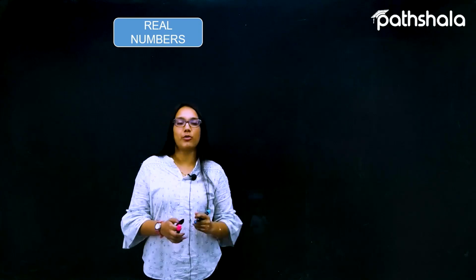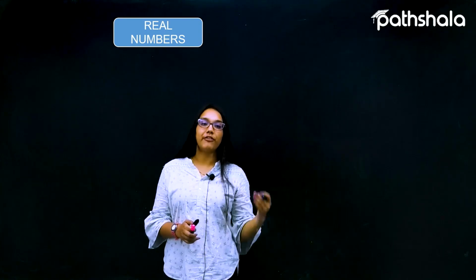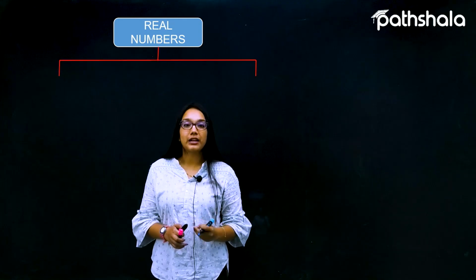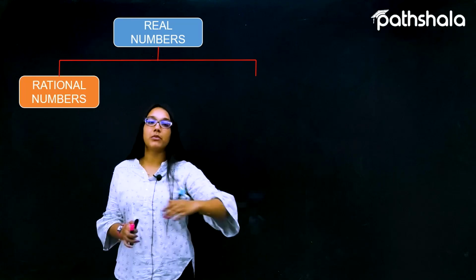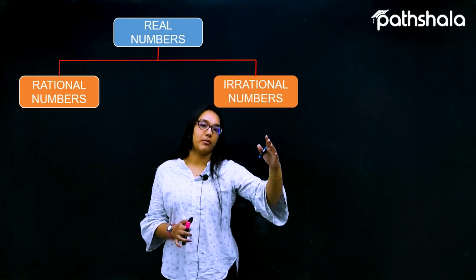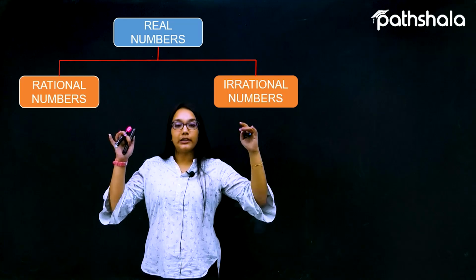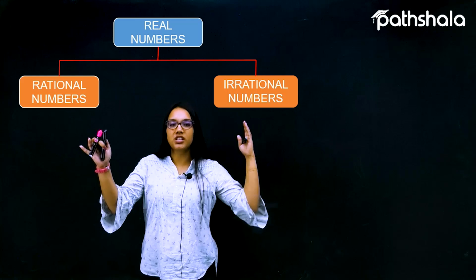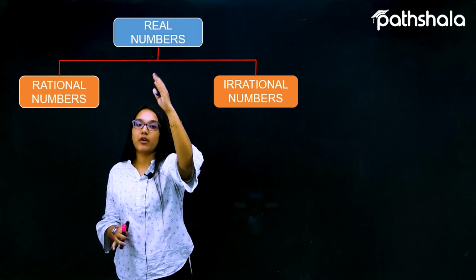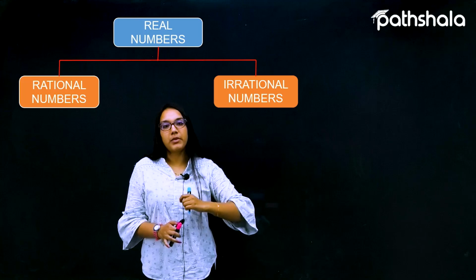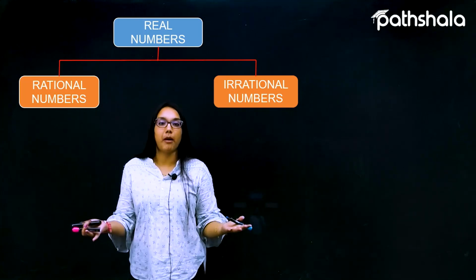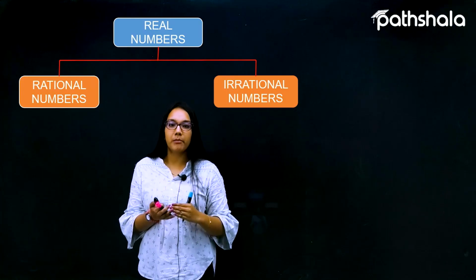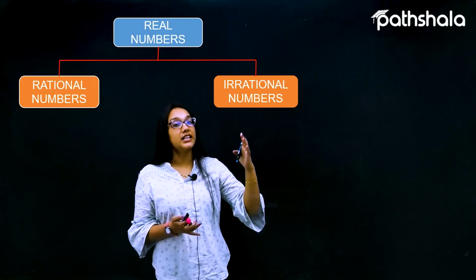So let us suppose I'm talking about the definition of the real number. The real numbers can be classified as rational numbers as well as irrational numbers. A collection of numbers that has both of these kinds of numbers is called a collection of real numbers. That is why real numbers are called the biggest collection of numbers, which has natural numbers, integers, whole numbers, rationals as well as irrational numbers.